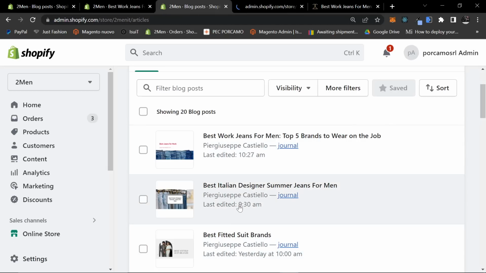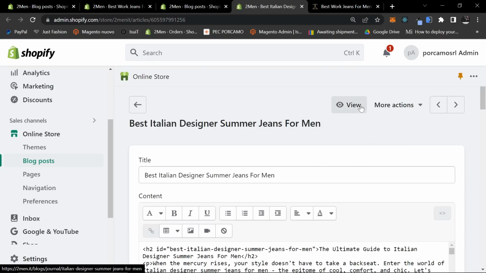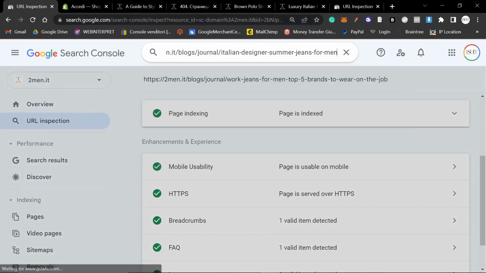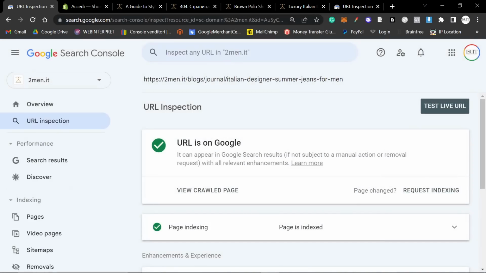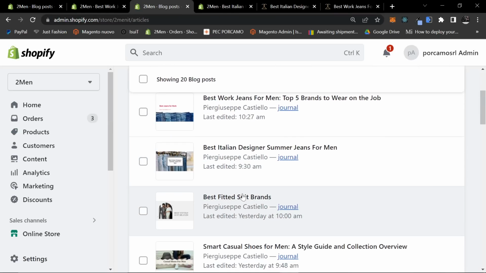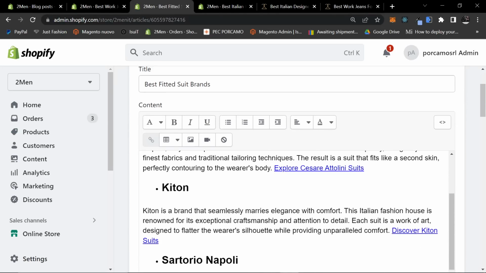So you can see last edited 9:30 a.m. Exactly the same thing. I haven't touched this article since 9:30 a.m. I also didn't even resubmit them to Search Console, okay? Let's see, is it indexed? Yeah, it is. The reason you can see that it's indexed is because it took a little bit longer. If something is not indexed, it's normally instant and it just says gray immediately, not indexed.